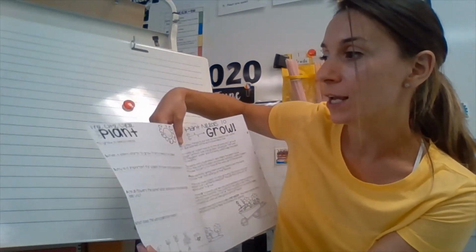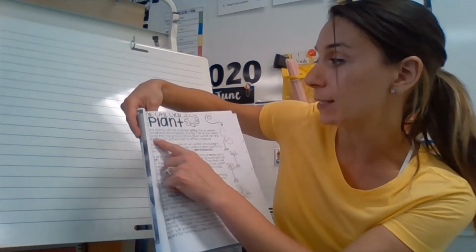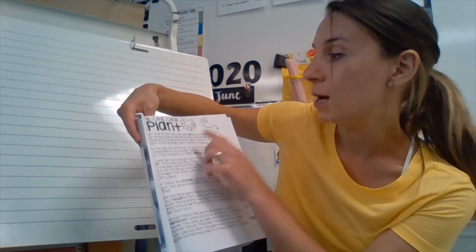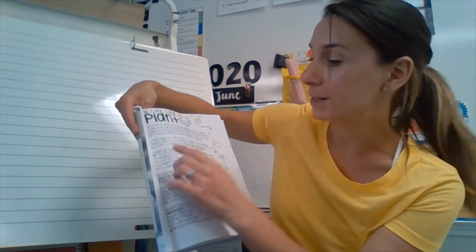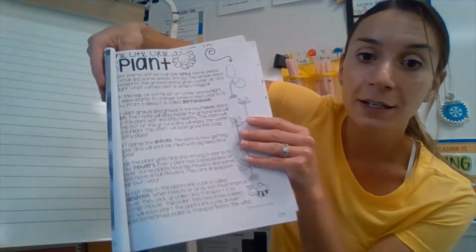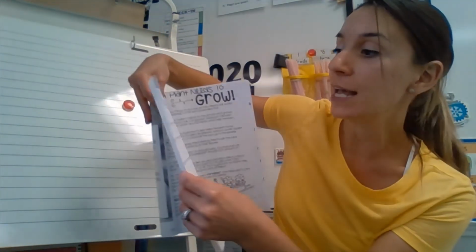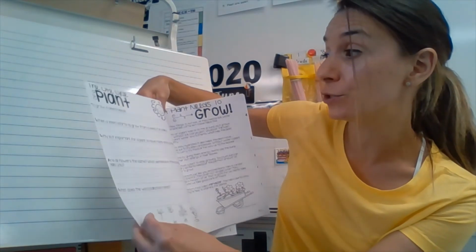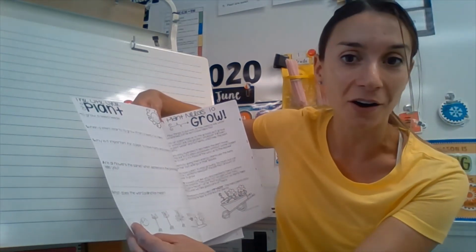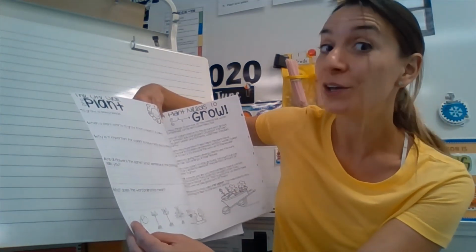So the first one is, to grow, a seed needs, well, that answer is going to be right in here. We already know that answer, but the answers will be on this page. The second question says, when a stem starts to grow from a seed, it is called, what is it called? You know.